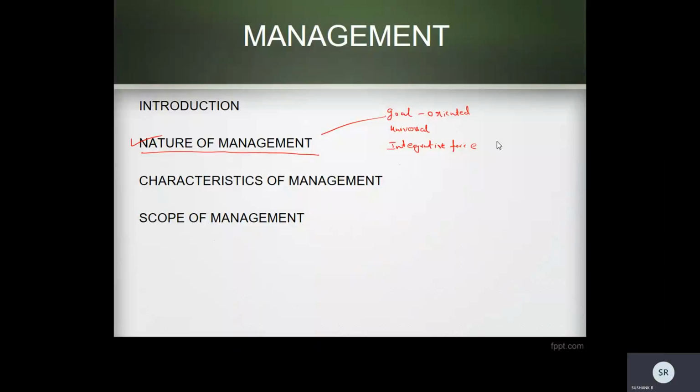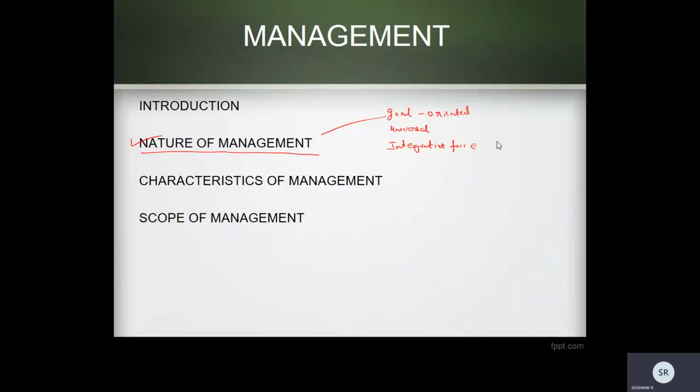So this is the nature: management is integrative. Whoever is working for that organization, whether at the lower level or the mid level, their common goal will be to align with the organization goal. Whatever task you are doing, one thing you should keep in mind is that the task should reconcile with or meet the organization goal. So individual efforts will be summed up to achieve the organization goal.